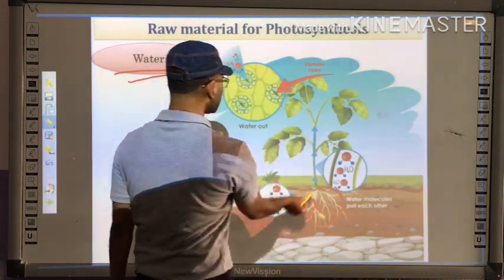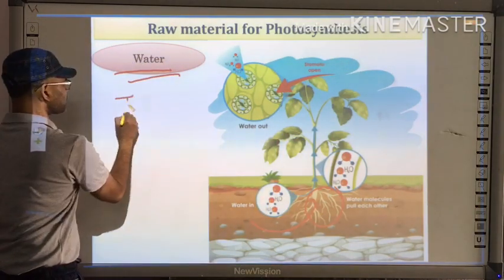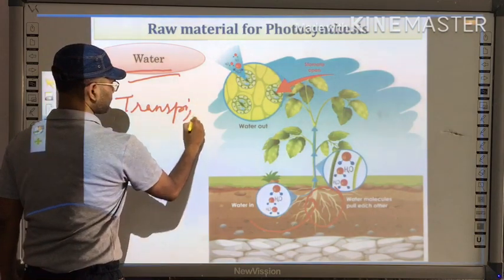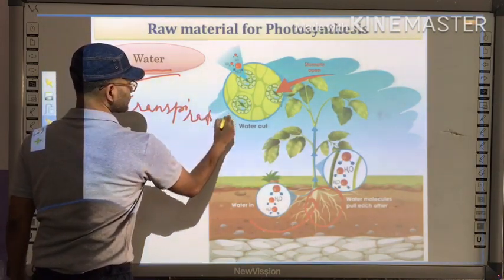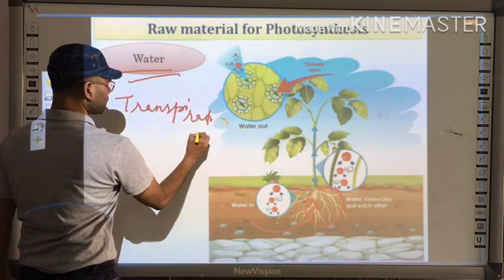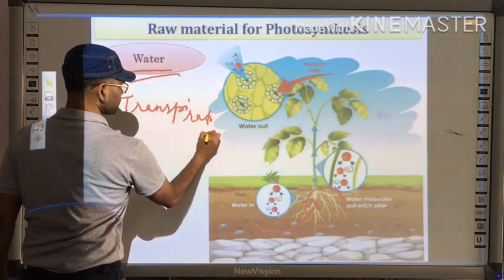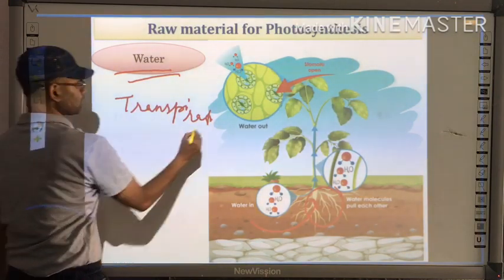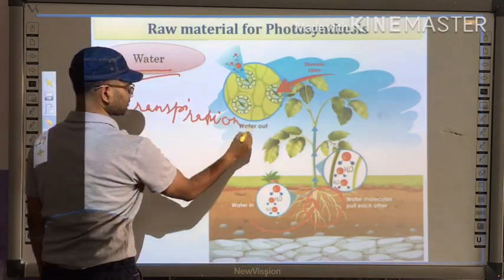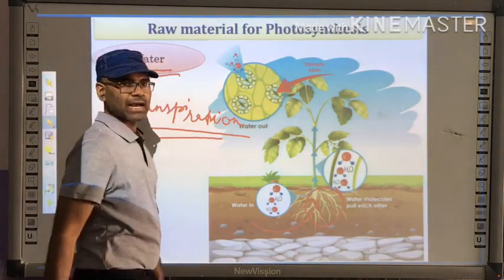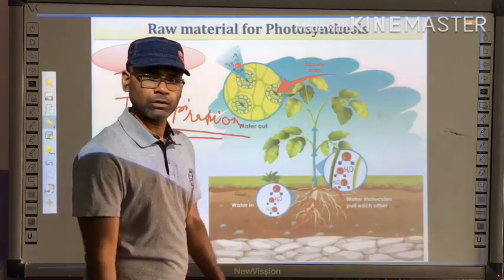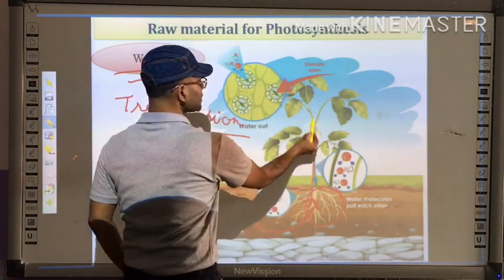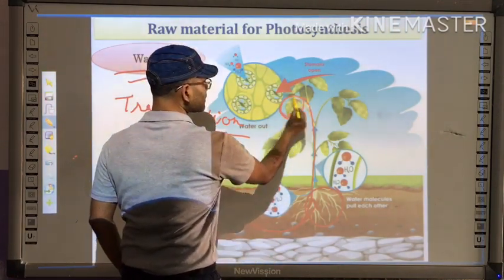This process takes place by the process of transpiration. It is called transpiration pull, right?